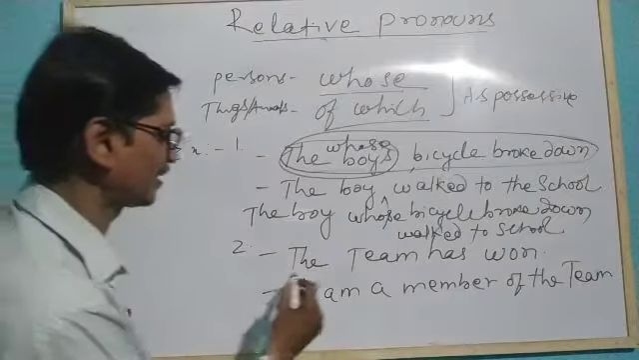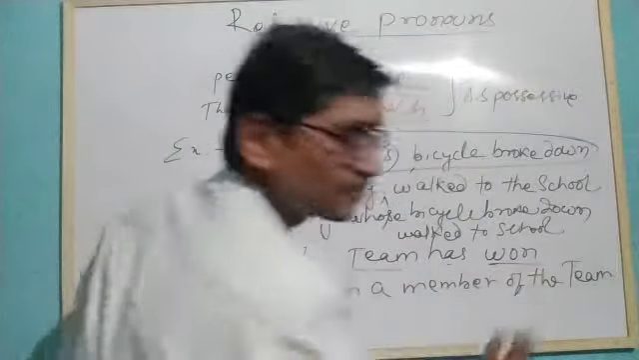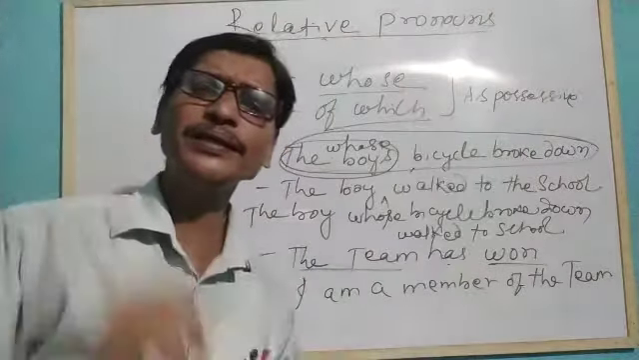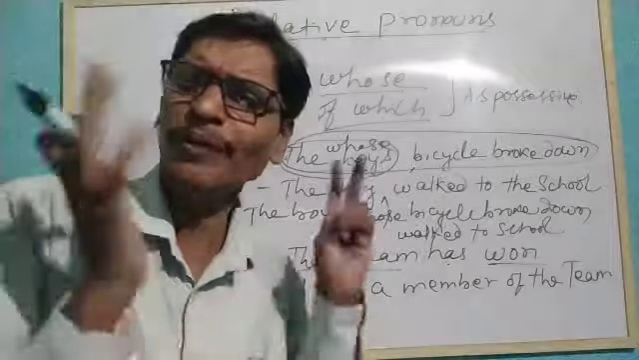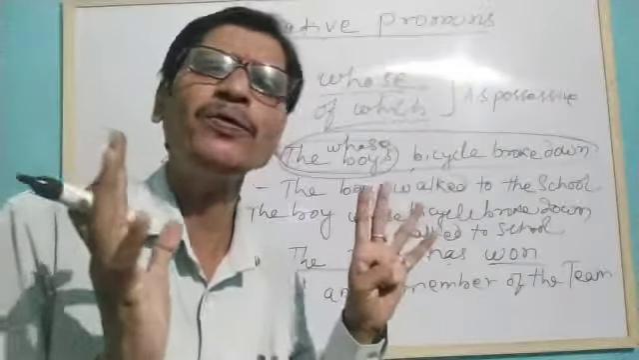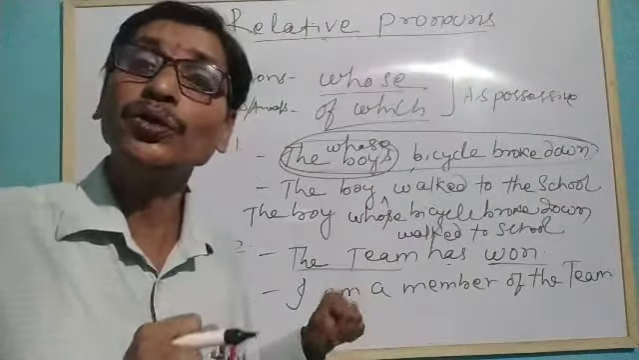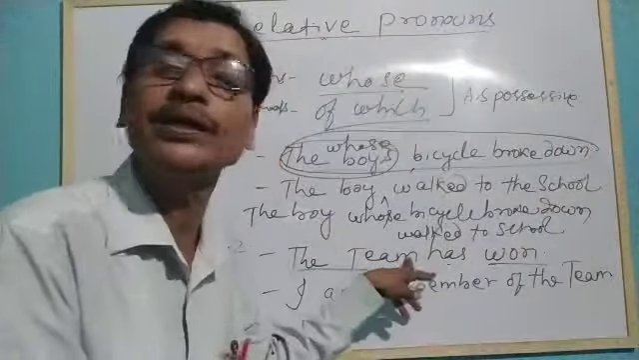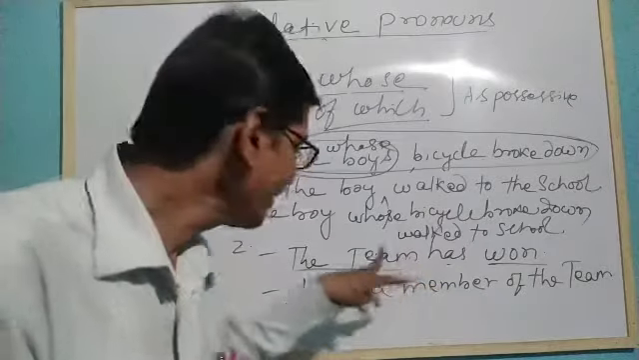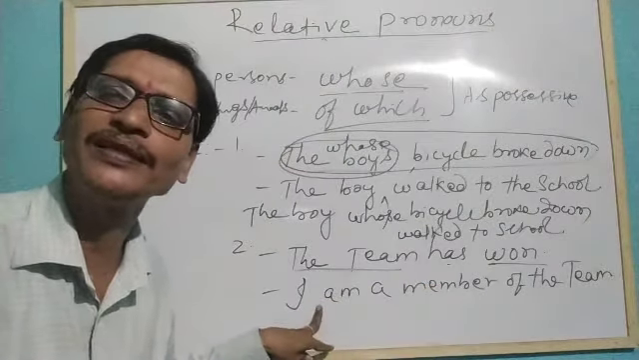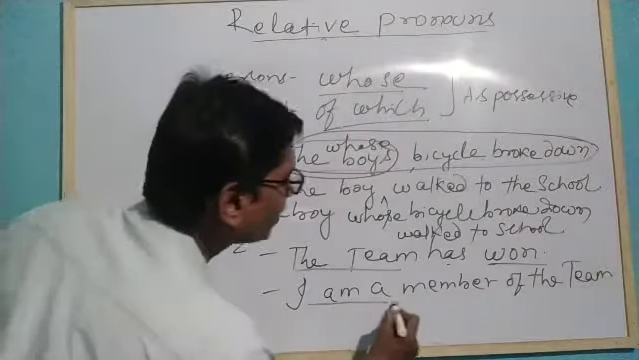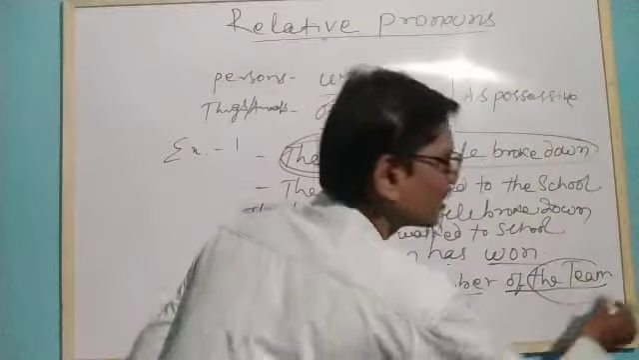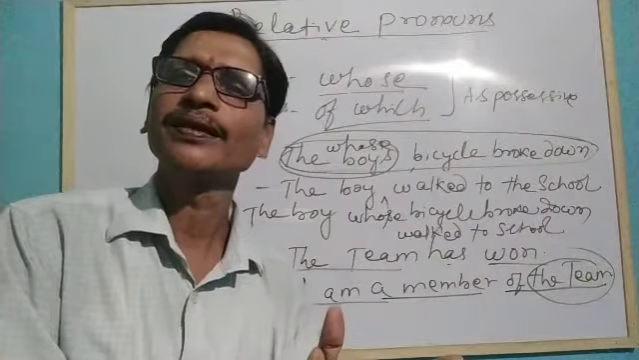Now understand the next thing. The team has won. Which team? There are several teams. Which team has won? We need more information about this particular team. So, to classify it and give more information about the team which won, let's find the information available in the second sentence. I am a member of the team. Here, team is not a person. It is a group. Understand?